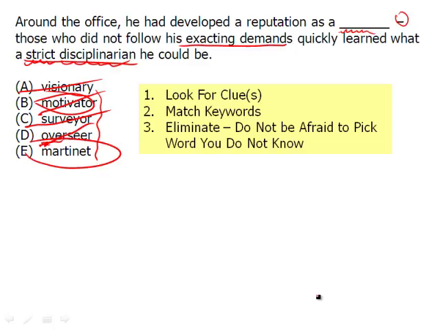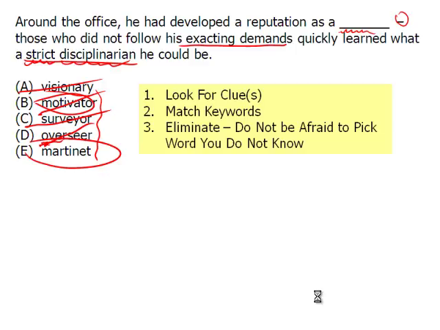Now it's actually named after someone who, believe it or not, was named Martinet. And the reason I'm pronouncing it not Martinet, but Martinet as the person, is he was a French general in the 19th century. And guess what? He was a strict disciplinarian. But the key here is to make sure that you don't eliminate a word just because you don't know it, and that you don't choose a word because it kind of works. You choose a word because it definitely works, and if that word happens to be the word you don't know, then that must be the answer.